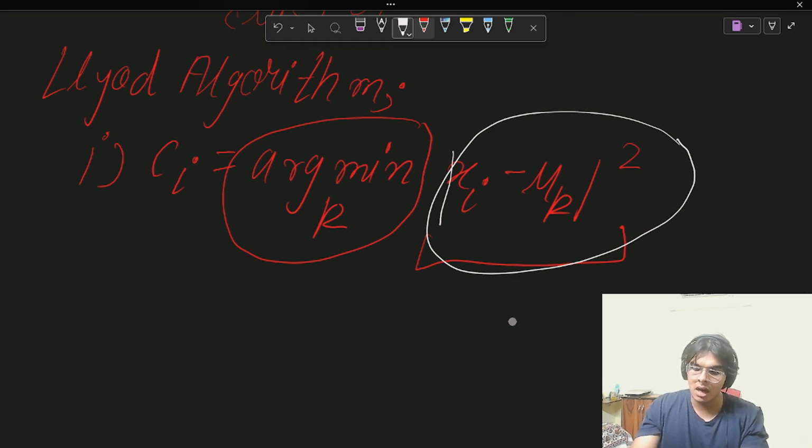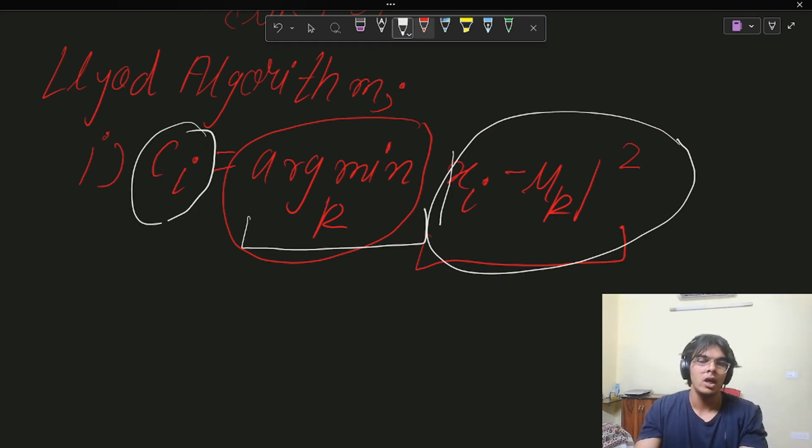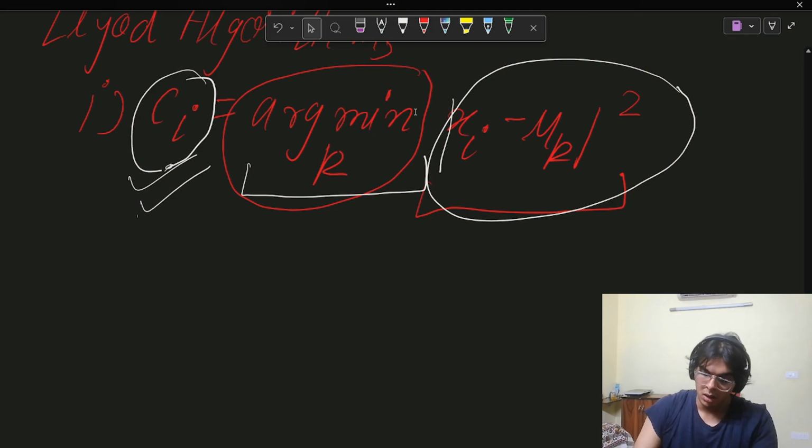Then it says that whenever you do that, take the minimum value out of all of that and assign it to that cluster. There are already many clusters lying around. We are saying that whichever cluster centroid has the minimum value, you give the point to that cluster. That is the first step of the Lloyd algorithm.